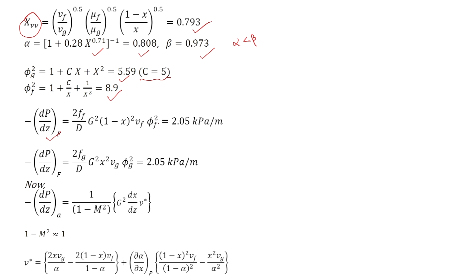If we use phi f square, we get 2.05 kilopascal per meter, and if we use phi g square, then also we get the same value 2.05 kilopascal per meter. So, therefore, we can be assured that the calculations are correct.